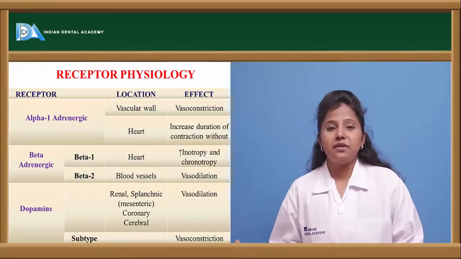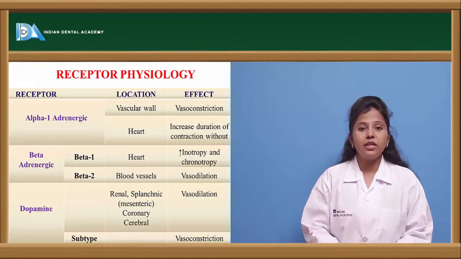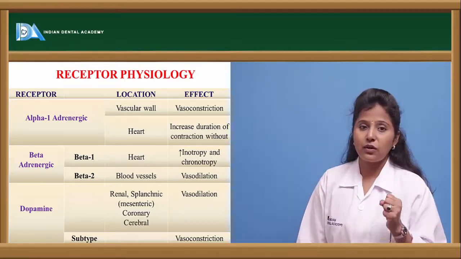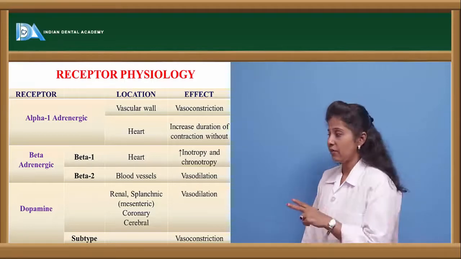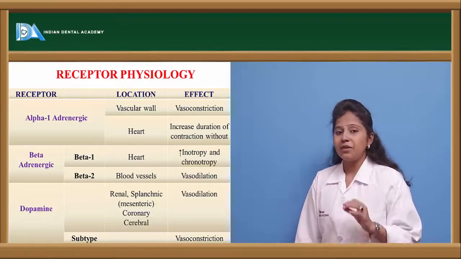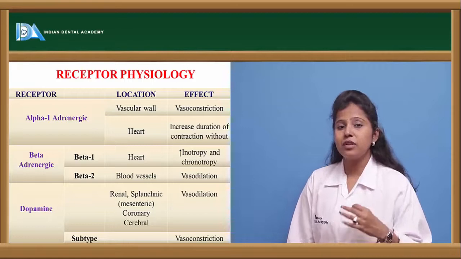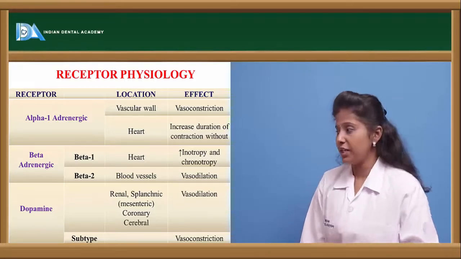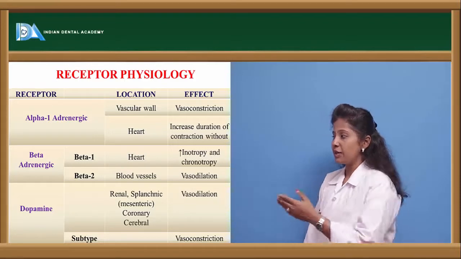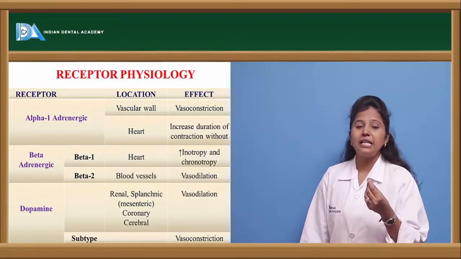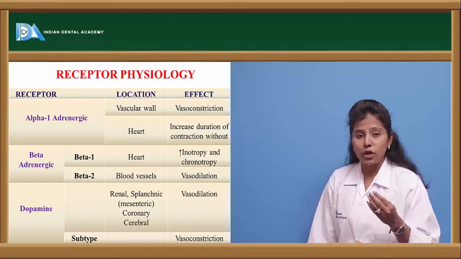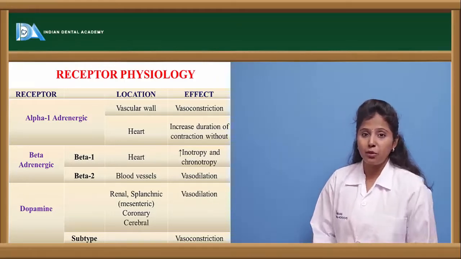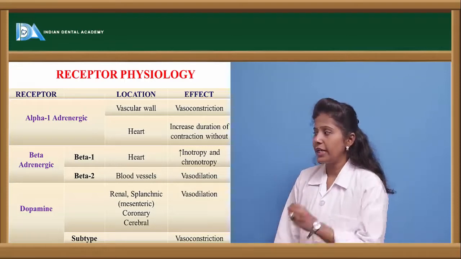Let us see the receptor physiology, or the location of the various adrenergic receptors. As I told you, alpha receptors are of two types, alpha 1 and alpha 2. Mainly alpha 1 receptor agonists are used as vasopressor agents. These alpha 1 adrenergic receptors are located mainly in the vascular walls, in the walls of the various arteries, veins, and blood vessels, and also in the heart.